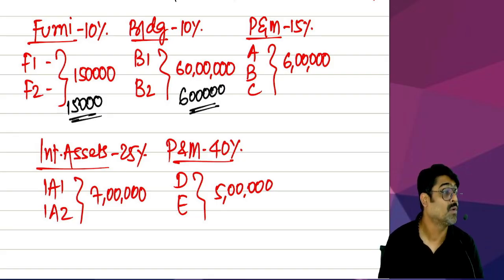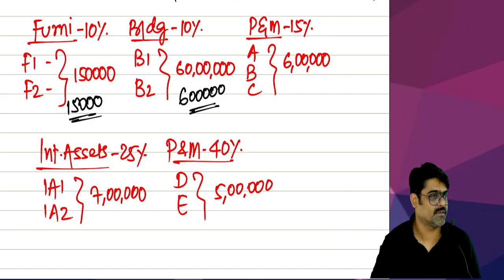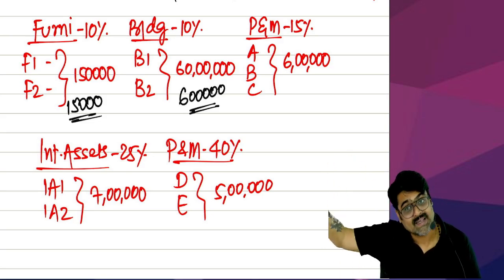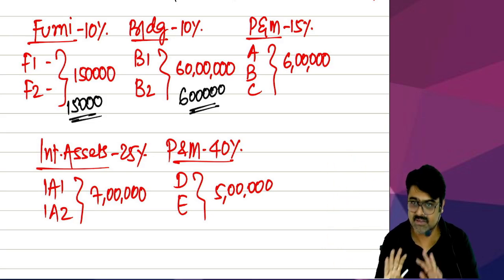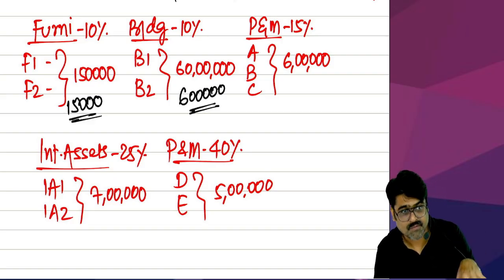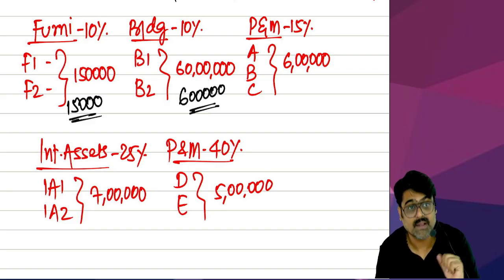Balance 1 lakh 35 in subsequent years. That will become opening in the next year. But this year, out of 1 lakh 50, we are not going to allow entire 1 lakh 50, only claim 15,000.